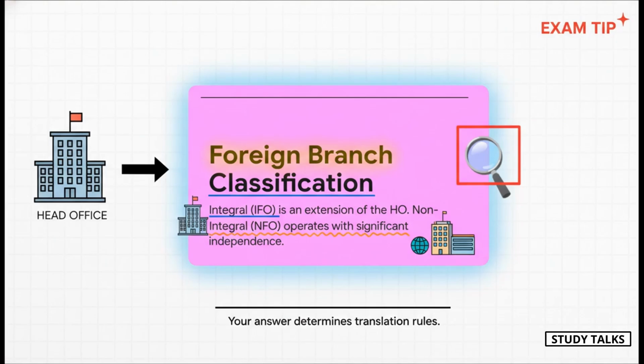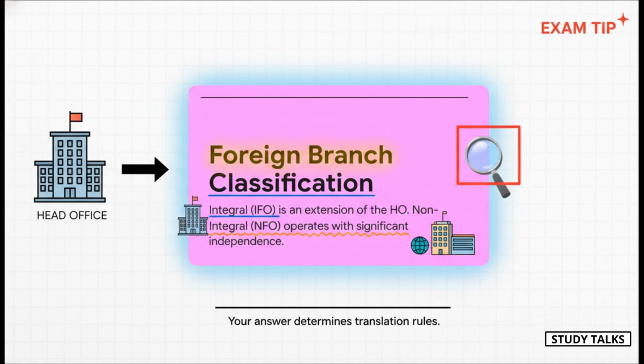Now, before you even think about converting a single dollar or euro, the absolute most critical first step is to classify the branch. Is it an integral foreign operation, an IFO, which is basically just an extension of the head office, or is it a non-integral foreign operation, an NFO, which operates much more independently? Your answer to this one question dictates every single translation rule you're about to use. If you get this classification wrong, the entire problem will be wrong.